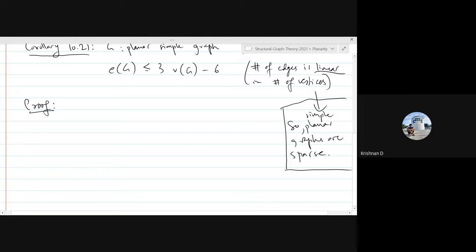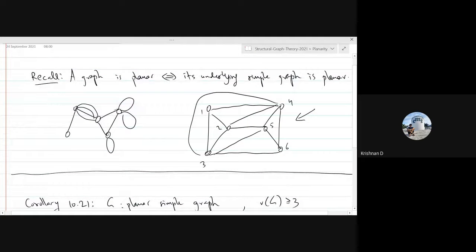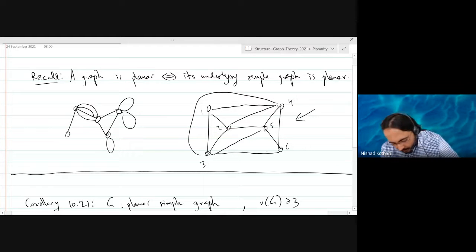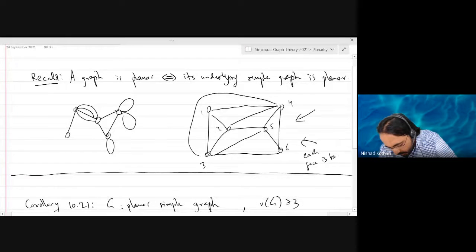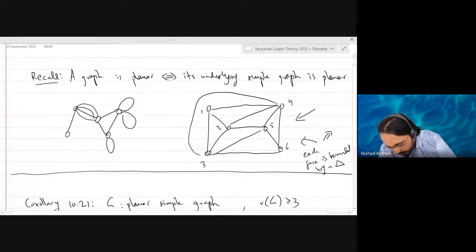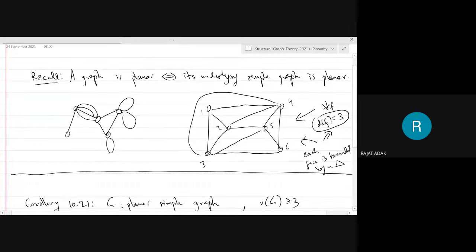So, can you show the graph again? Okay. So the argument someone gave here was that every face is a triangle. Each face is bounded by a triangle. In particular, the degree of each face in this case is equal to 3. Yeah, we can use Euler's formula here.